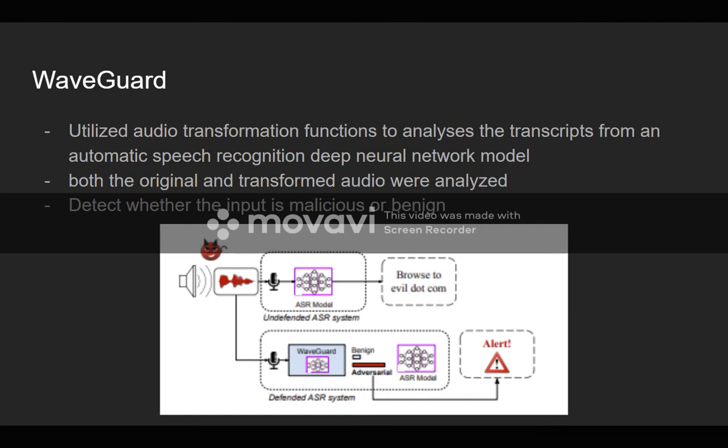Both the original and the transformed audio samples were analyzed, and Waveguard would use its own machine learning model to detect whether an audio input is malicious or benign, as shown right here. Normally, you would use some sort of machine learning model to give a best guess of whether the input is benign or adversarial, and if it's benign, it lets it go through to the speech recognition model. But if it is adversarial, then it will create an alert saying that this is an adversarial attack, and it would not let it go through to the speech recognition model.